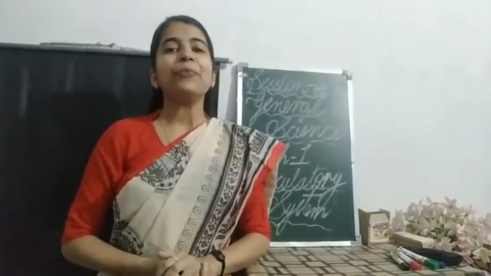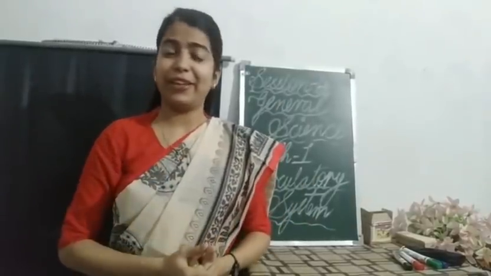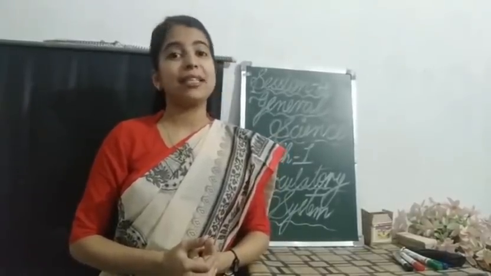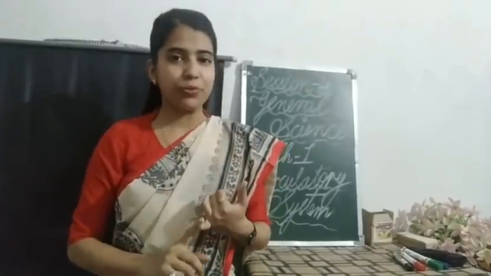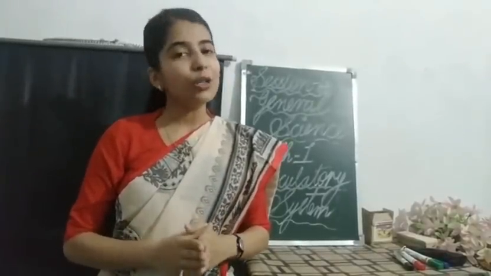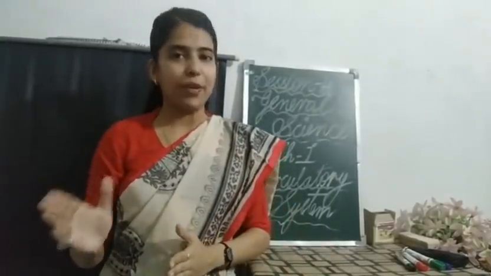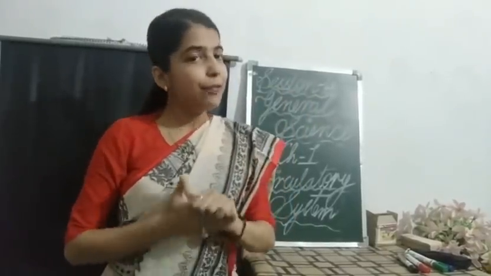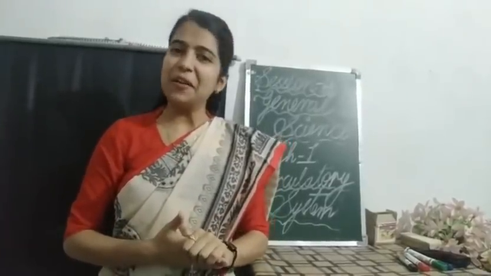Before we come to our next topic, let us take a quick recap of what we have done in our previous session. In your previous session, I explained the blood vessels. They are just the tubes that carry blood to all the parts of your body. Also, we learnt about the characteristics of an artery and a vein. Now, today in our fourth session, we will be learning about the basic difference between an artery and a vein.